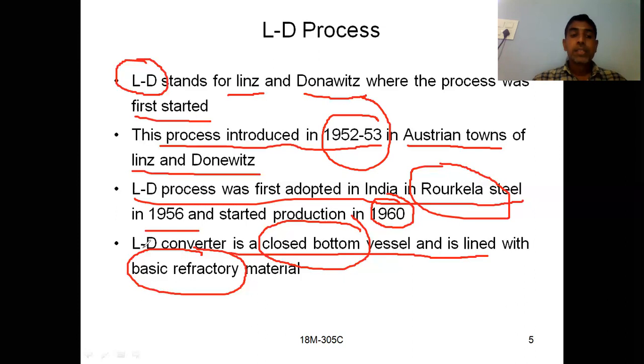And these things we have already discussed. So how does an LD converter look and how is the construction? The LD converter is a closed bottom vessel. So the bottom of the vessel is closed and it is lined with basic refractory material. The lining of the converter is with basic refractory materials, because here we have to remove phosphorus and sulfur along with silicon and manganese. For that purpose, we are using a basic refractory material.